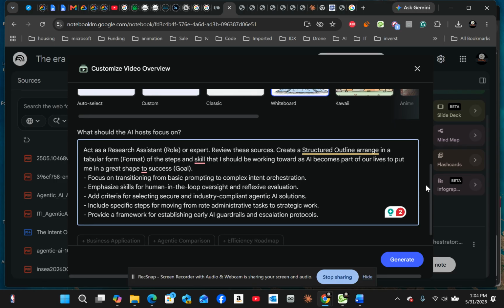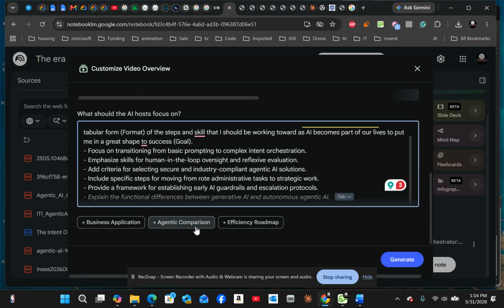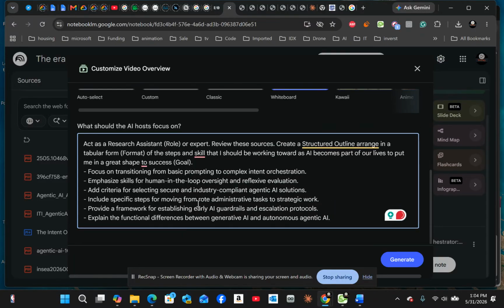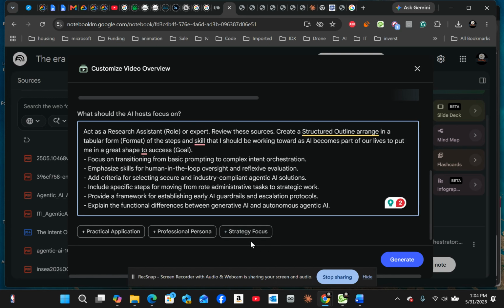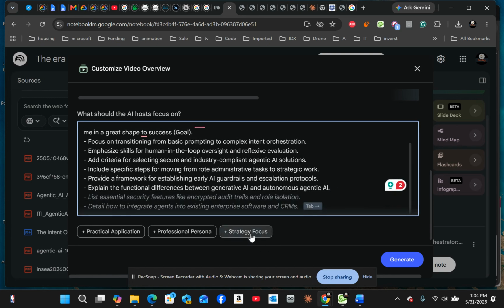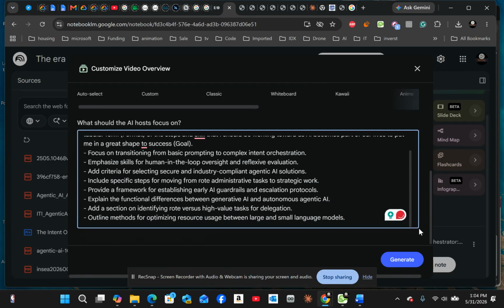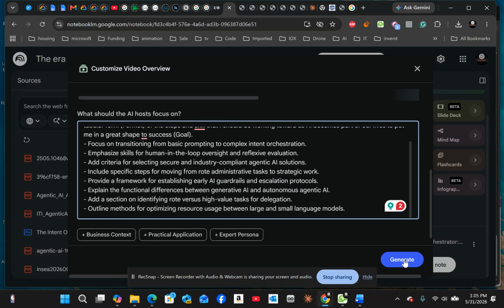So everything that I want elaborated on in the video, I'll add all of those so that the AI will focus on those topics when it generates the audio, the video that I want. So now let's create our video.